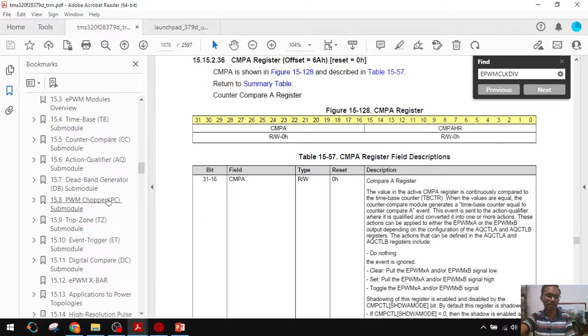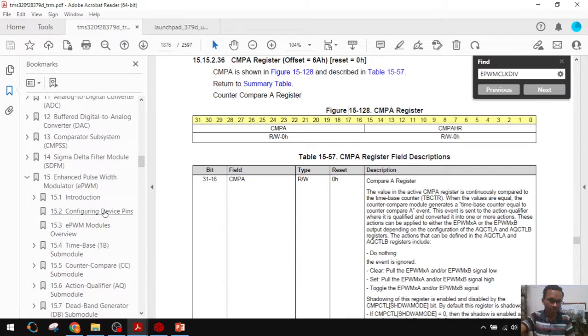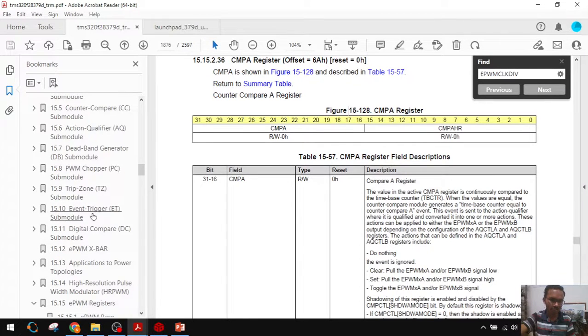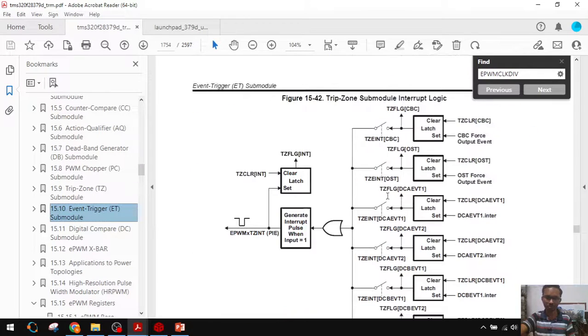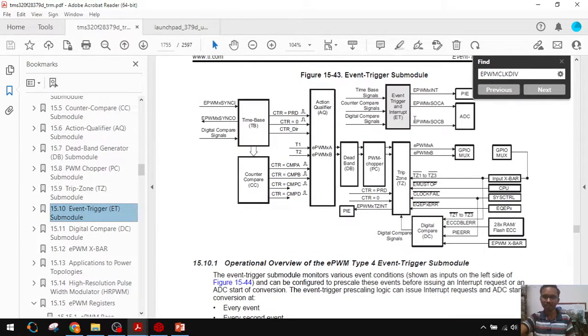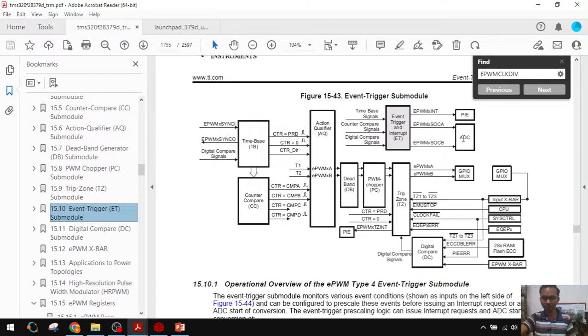One more thing I want to share is here, the event trigger submodule is there. For example, we are using ADC. In the next session or sometime later, we will see the ADC. For that, it requires start of conversion A, start of conversion B based on these requirements. These pulses can be generated from the event trigger and interrupt module.